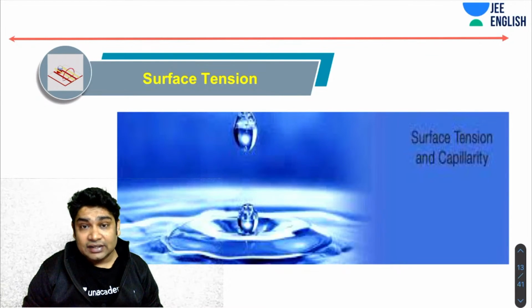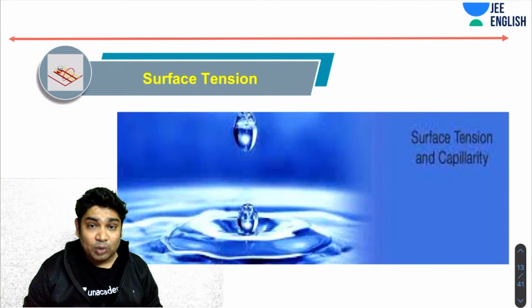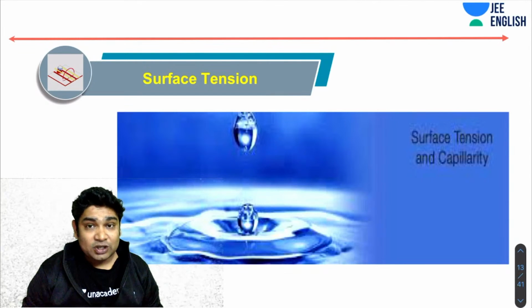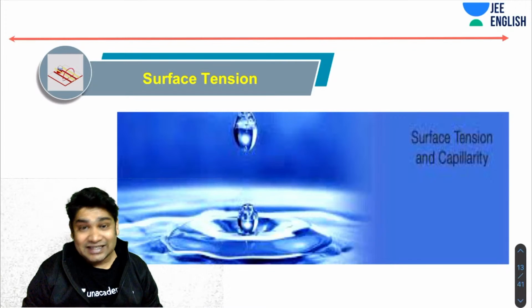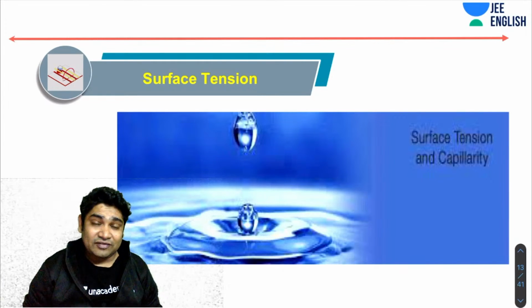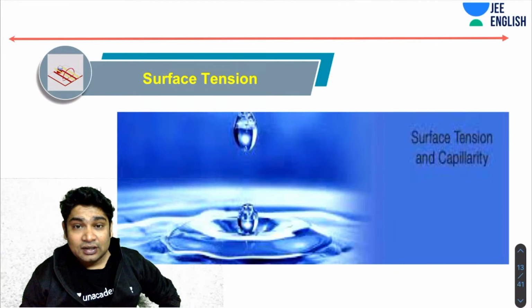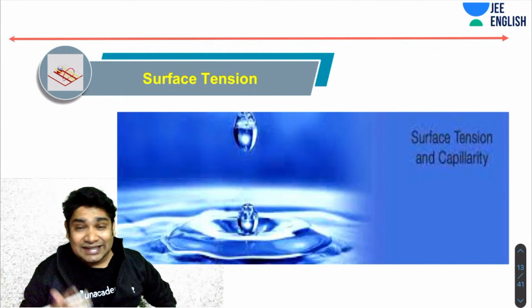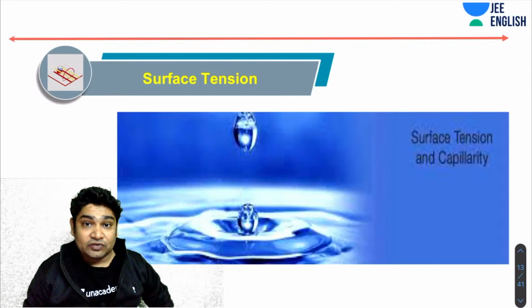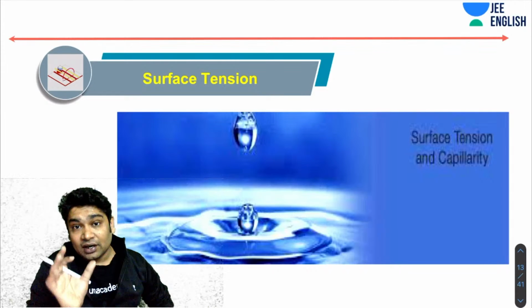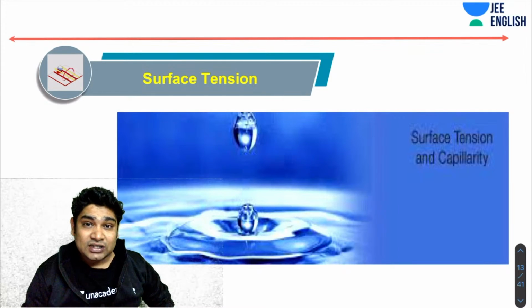So I told you that the surface molecules have greater intermolecular interaction energy because they have to compensate for the asymmetrical force that all the surface molecules are feeling downwards. To counter that, these molecules develop stronger intermolecular forces, and that is why the free surface of the liquid starts behaving somewhat like a solid, due to greater intermolecular interactions. And that is what causes surface tension.